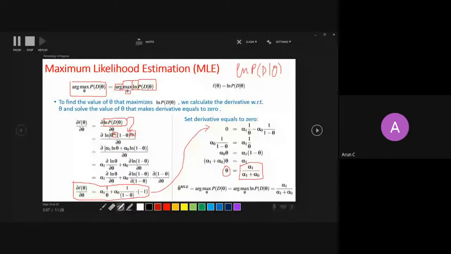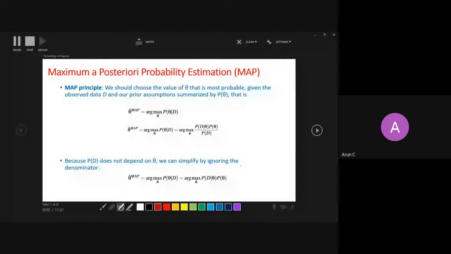So then, this is maximum likelihood estimation. Now comes the major part, which I want you to pay attention to, as it lays the foundation for your future. It is MAP estimation. Just to make a contrast, what we were maximizing in MLE was the probability of data given theta, right? We were maximizing this function over theta, because theta is a variable. So this is what we have done.